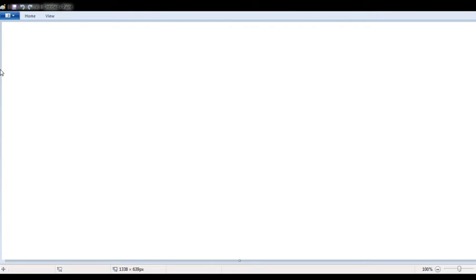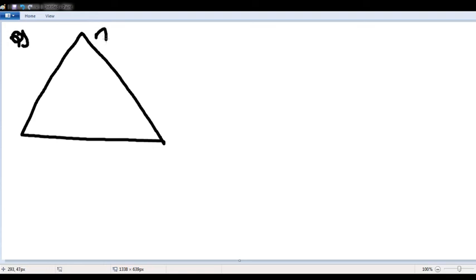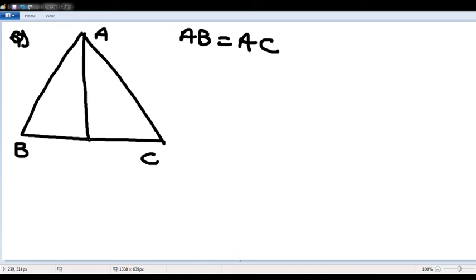Next, another question. ABC is an isosceles triangle. Isosceles triangle means AB equals AC. AD is 15. AD is nothing but the altitude drawn onto the unequal side, and BE is the median.